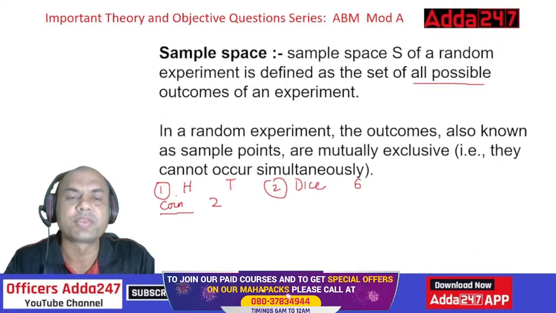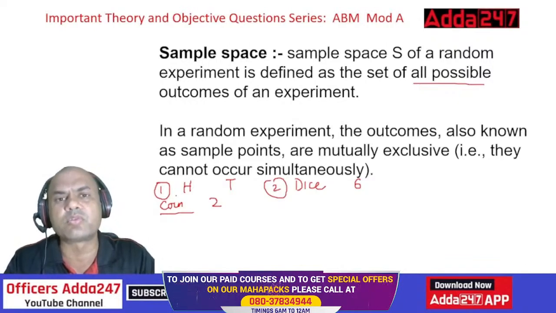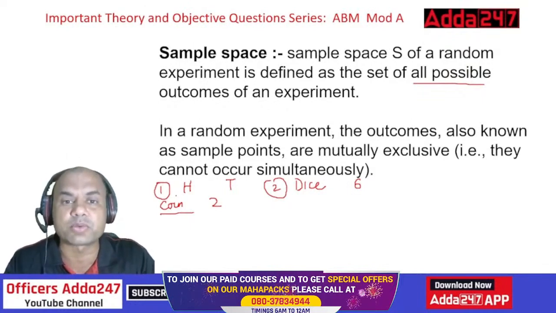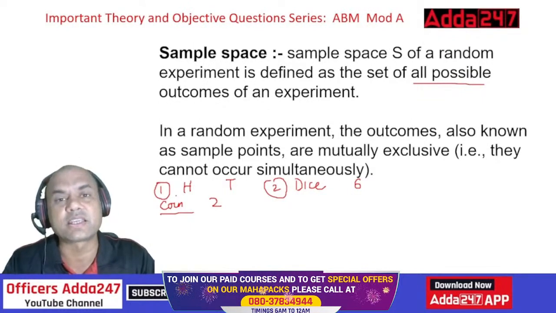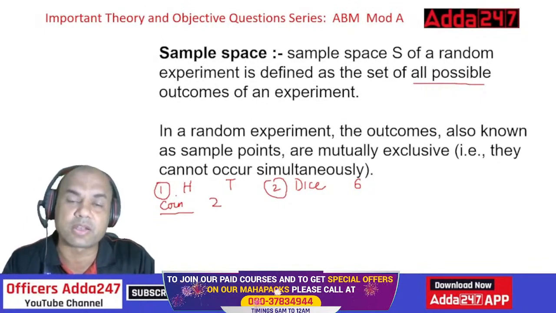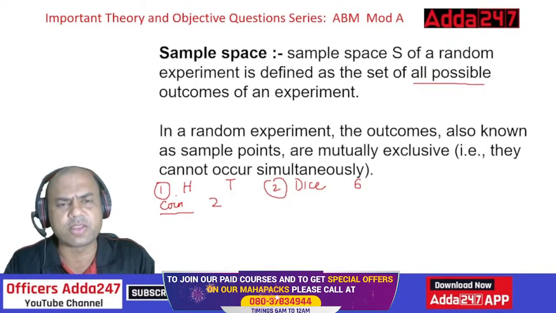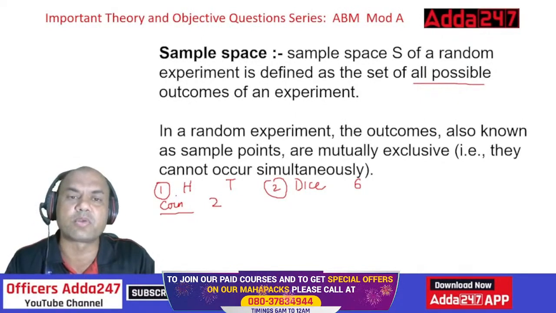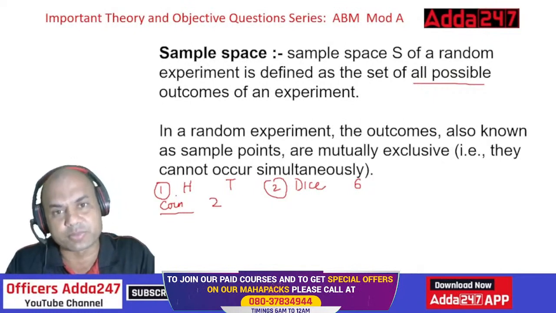Tomorrow, will it hit? Sample spaces: it will hit, it won't hit, or whatever may be. What are all the possibilities? The scientists take everything into consideration and they always have the backup plan ready for that. So that's why sample space is the total amount of all possible outcomes which can come from that experiment.